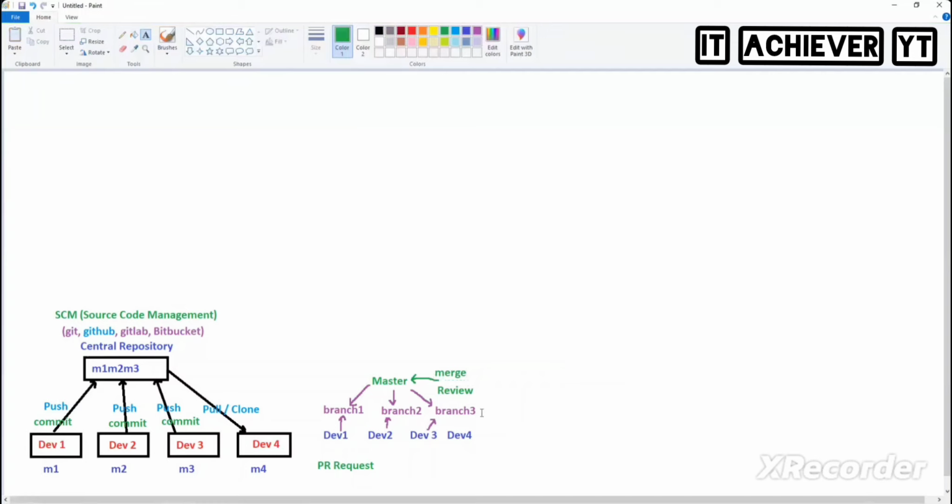We'll go deeper into this with practicals in coming days, but at least in a few minutes, I have explained what is Git and then what is branching strategy. So branching strategy, simple thing is, we'll be using some commands to merge the code. So you can merge from this branch to master branch. Can you merge from this to this branch?